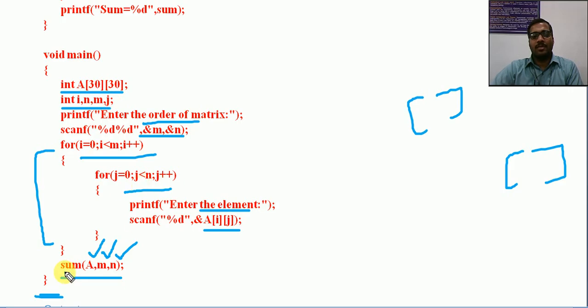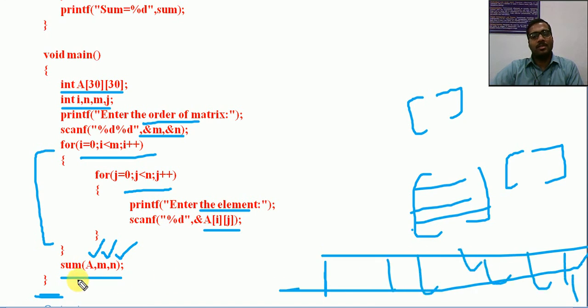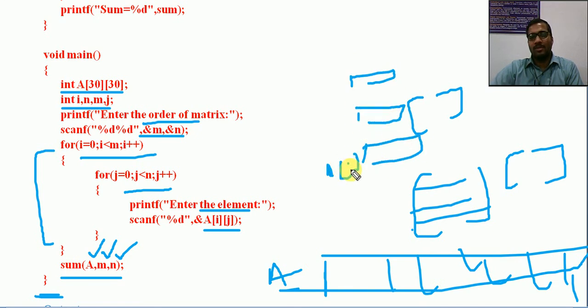Reading, then just calling sum of A. A is a two-dimensional array. As I have mentioned, a two-dimensional array physically seems like this, but it is like a sequence of memory in order. It is just like a single dimensional array only. So that is why we are using the array name itself. But if you want to separately get each row, there we can use A of 1, A of 0, etc., if you want to process only one particular row. Otherwise, if you want to identify the entire matrix together, you can use the matrix name itself.